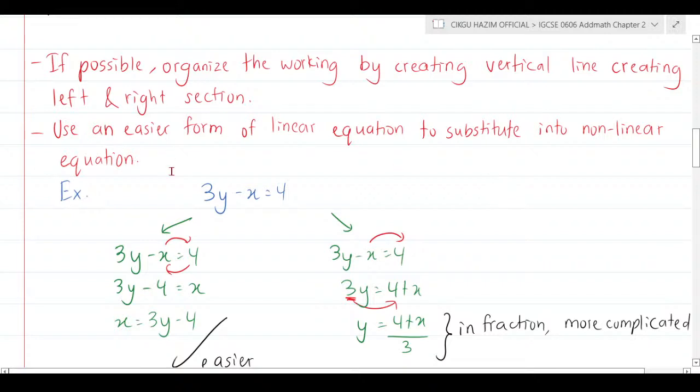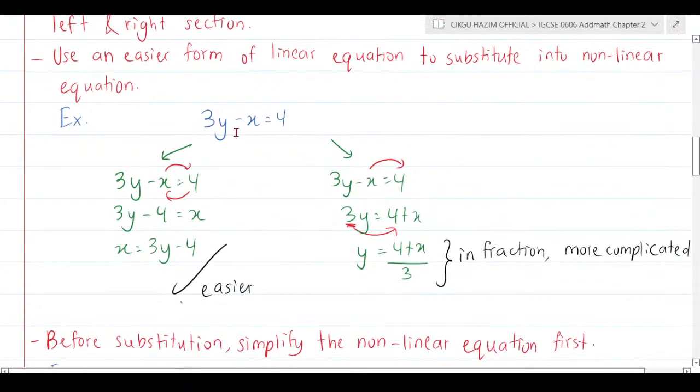And then after that, use an easier form of linear equation to substitute. Rather than you use 3y minus x equal to 4, if you make x as a subject, it only has 3y minus 4. It's easy. But rather than you use y as a subject here, it's going to be 4 plus x over 3. When you have a fraction term, your working would be a bit messier, because it's a bit more complicated. So that's why I suggested you to try to use an easier form or easier expression of the linear equation.